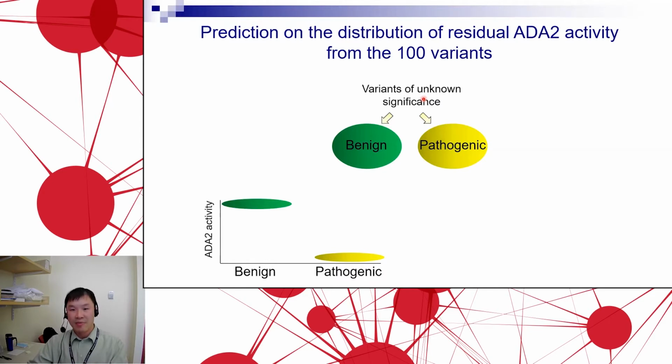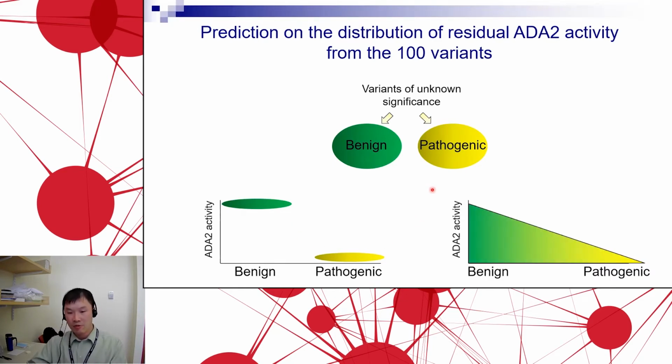So what do we predict by doing this type of analysis? Again, we think about sorting the variants into categories of benign versus pathogenic mutations. One possibility is that when we look at their ADA2 activity, we can see a cluster of benign mutations that have very high retained ADA2 activity, and then a cluster of pathogenic mutations that have very low or absent ADA2 activity, in two distinct categories. The other possibility is we may get a full spectrum of findings where different variants affect ADA2 activity or not, in variable ways.